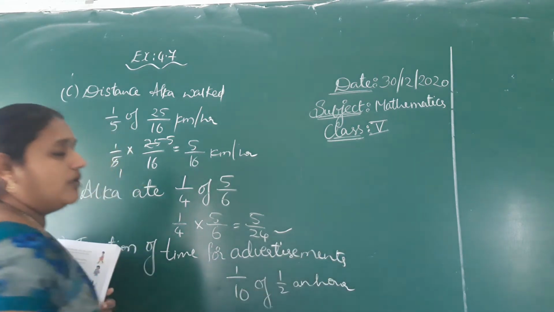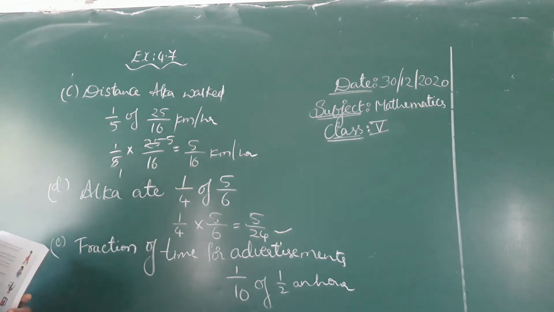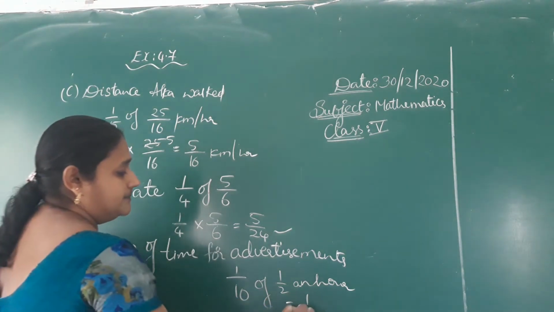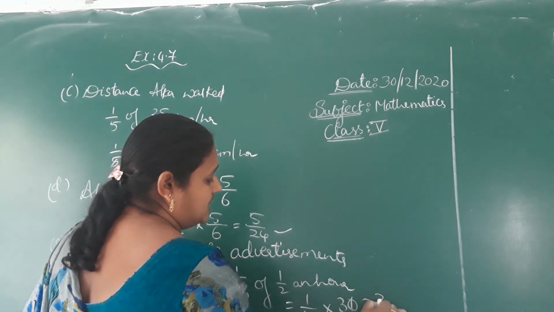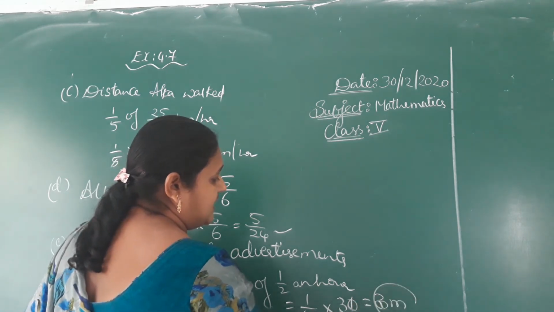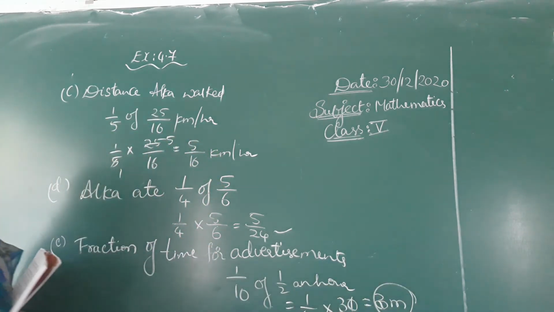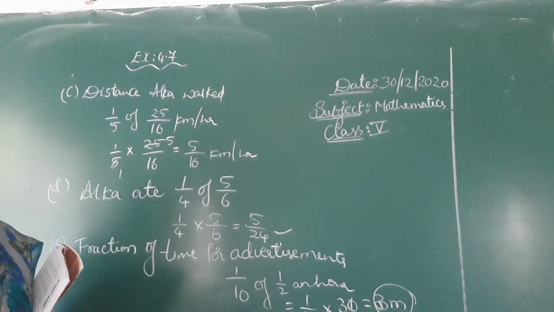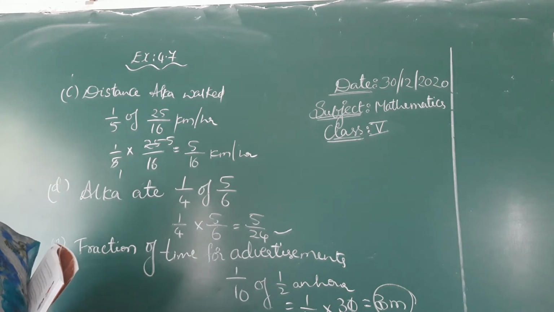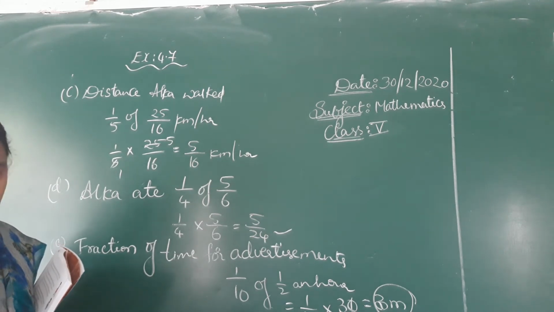Half an hour means 30 minutes. The 0 gets cancelled. So 3 minutes was taken for the advertisement. It was given 3 minutes for the advertisement.